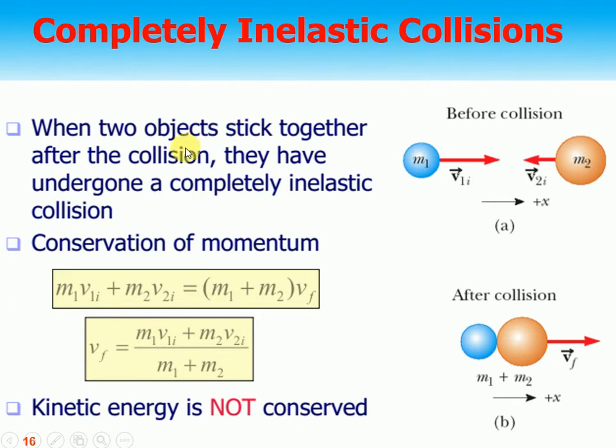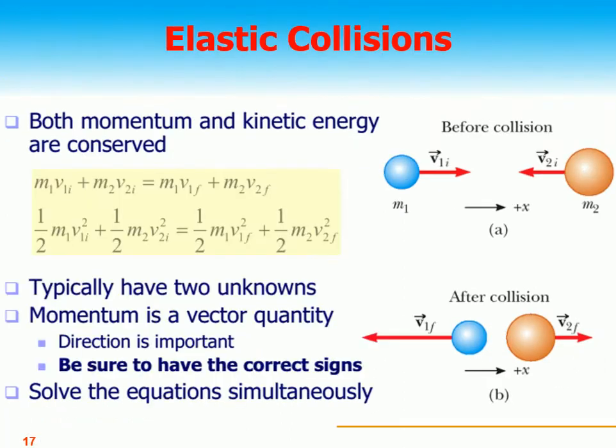A completely inelastic collision is when two objects stick together after the collision. For example, this is mass m1 and this is mass m2, moving with velocities v1i and v2i, and this strikes this. When they strike, they stick together, and then m1 plus m2 moves with this velocity. The initial momentum is equal to the final momentum, m1 plus m2 times vf, and the new velocity will be this one. In this case, kinetic energy is not conserved.